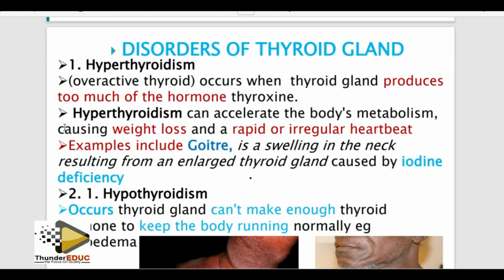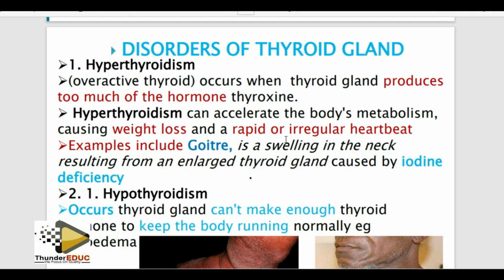So here is the answer of the question. They are saying that overactive thyroid gland occurs when the thyroid gland produces too much of the hormone thyroxine. Hyperthyroidism can accelerate the body's metabolism, meaning that metabolic rate is going to increase, causing weight loss.